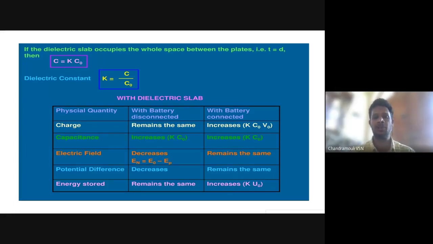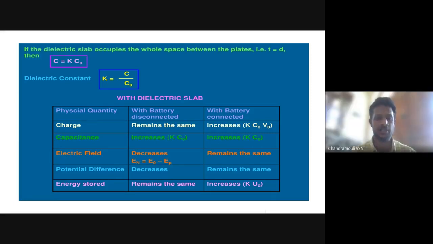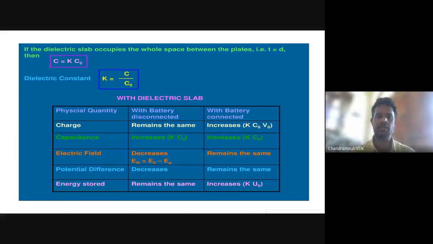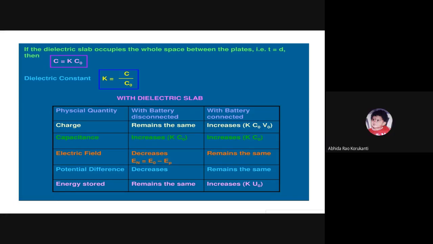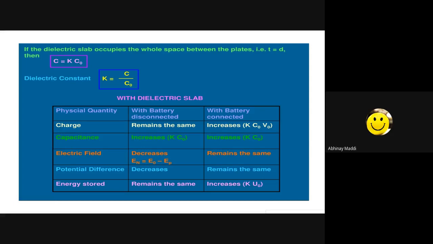What happens to the potential difference when the battery is disconnected? Potential decreases. What happens to the energy stored when a battery is disconnected? Remains the same.